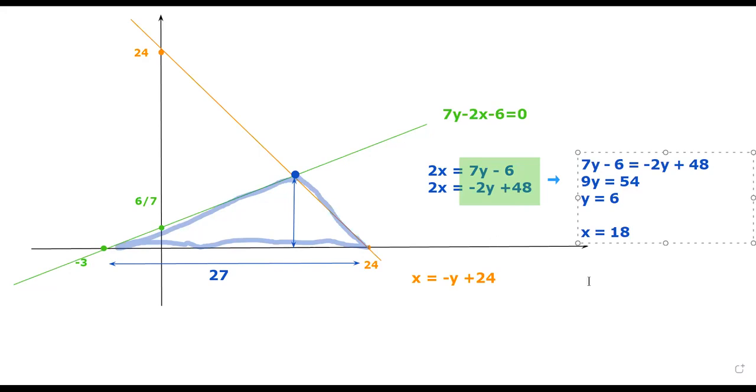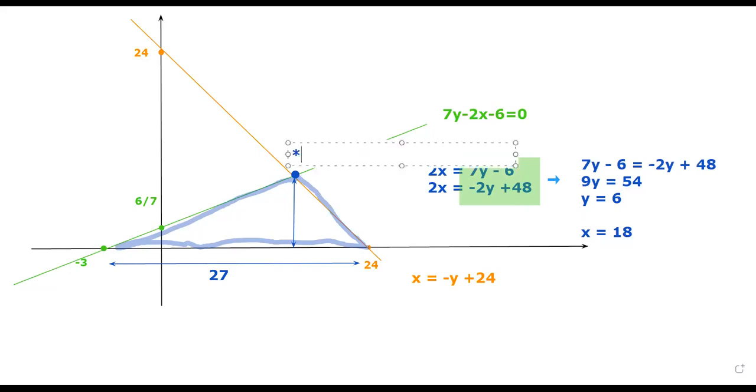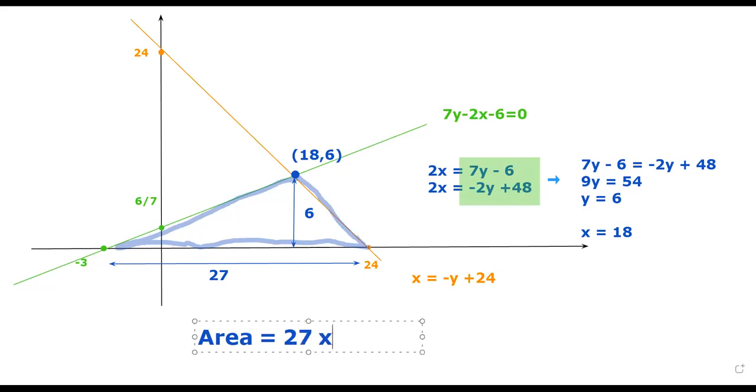But this number is not important, because as long as we know that the y coordinate of this point is equal to 6, then we know that the height must be equal to 6. So our area must be equal to 27 times 6 divided by 2. So it will be equal to 81. So 81 is our answer.